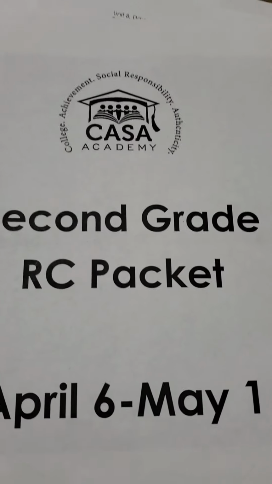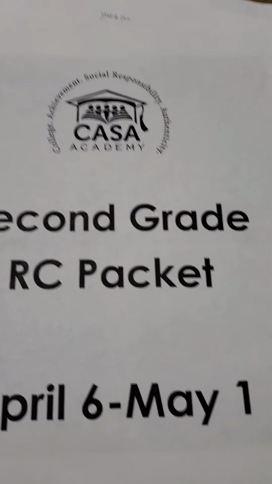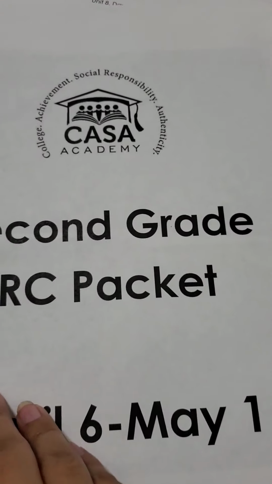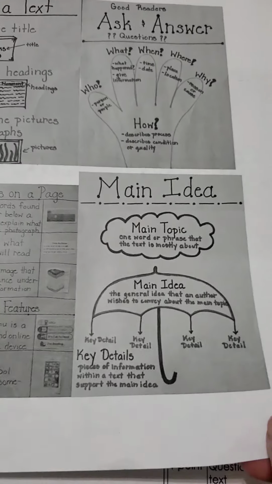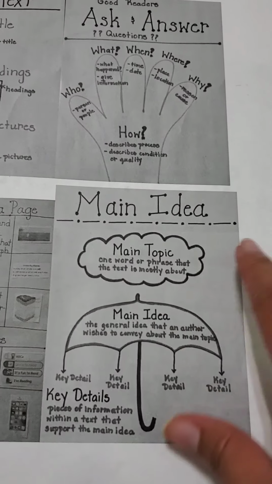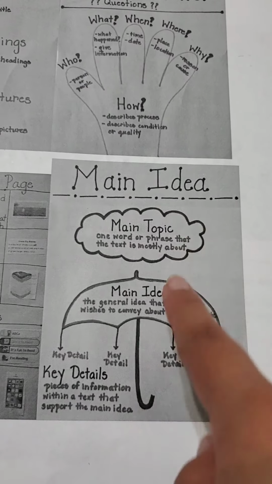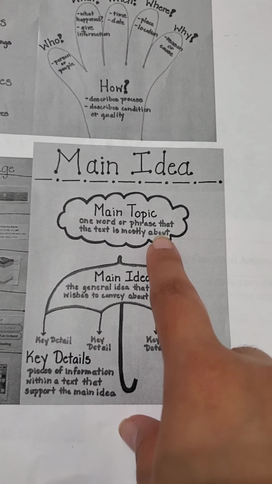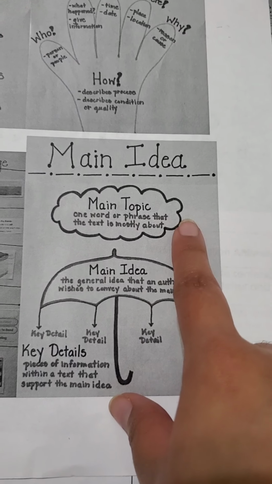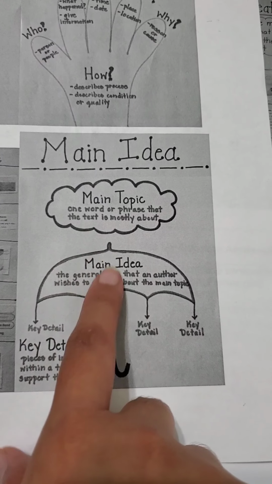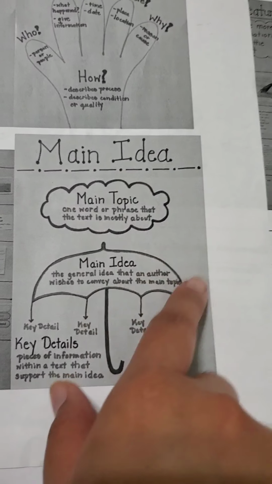Alright scholars, we've talked about main idea in previous videos, but we haven't looked at our anchor chart a lot, so we're going to review that today so that we're ready to answer our questions for today. So when we think about main idea, main idea builds off of the main topic. So main topic is one word or phrase that the text is mostly about, and then the main idea is the general idea that an author wishes to convey about the main topic.